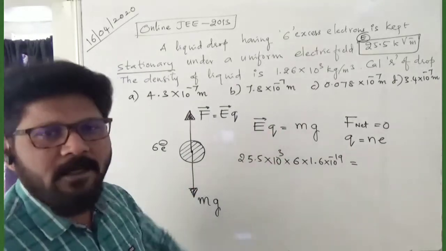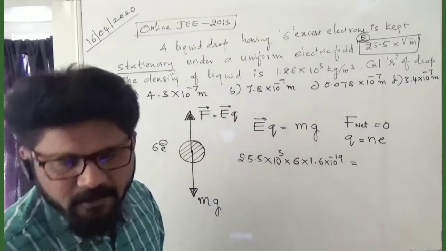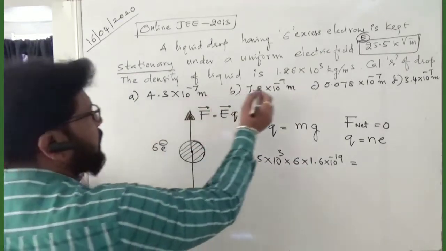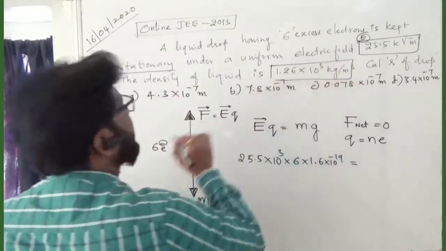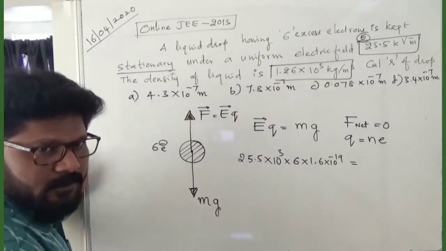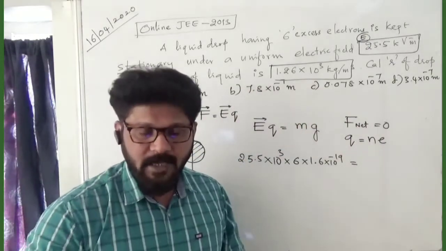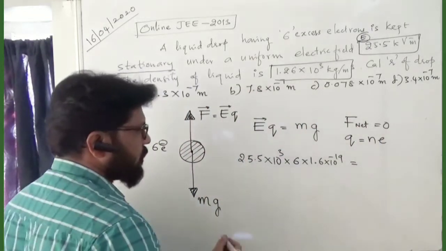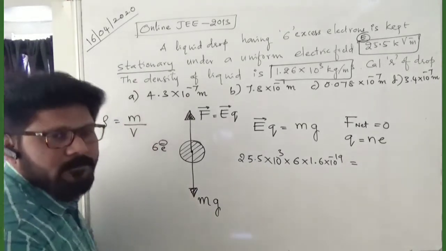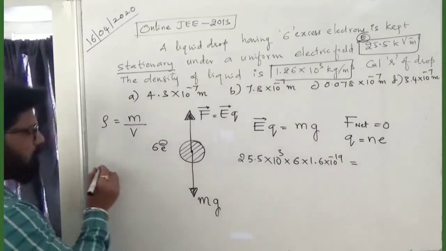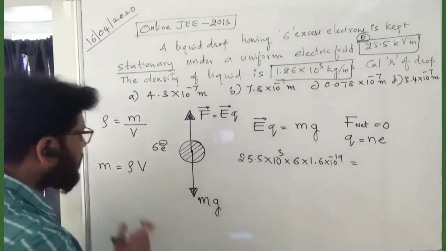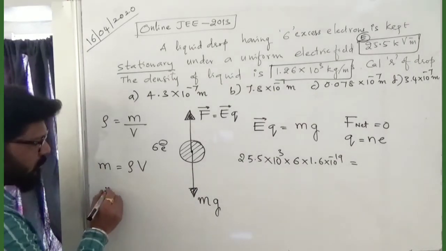But m is not given. g we can take as 9.8 or 10; let us take it as 10. M is not given, but the density is given, and he is asking us to calculate the radius. So mass, density and radius. Density is equal to mass by volume. Now mass is equal to density into volume, because mass is not given; I am converting it into density and volume.